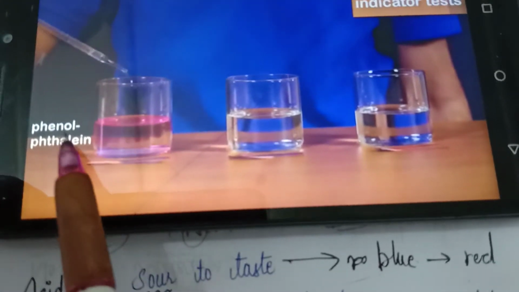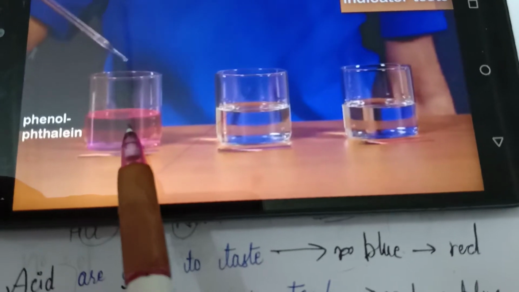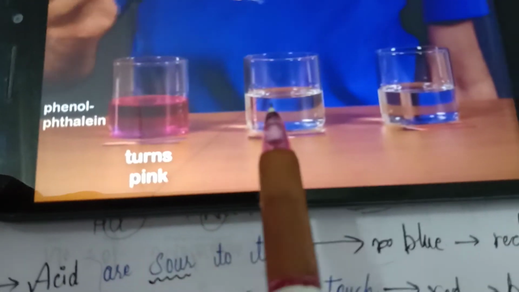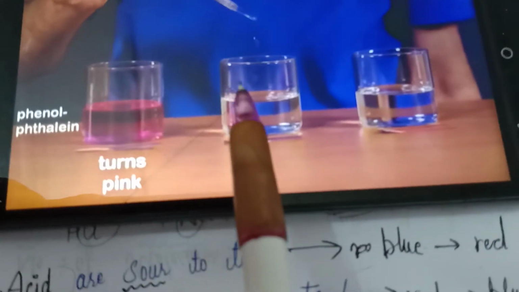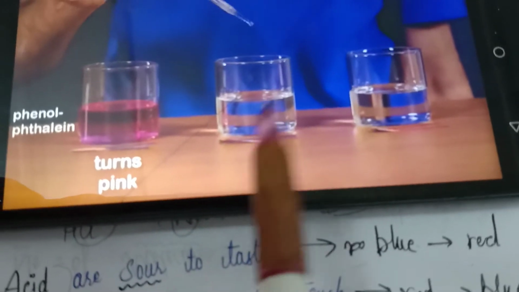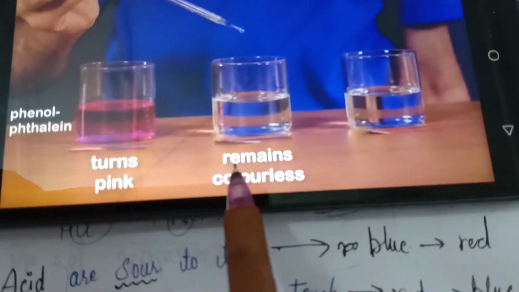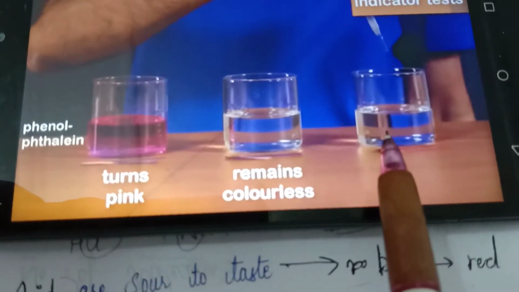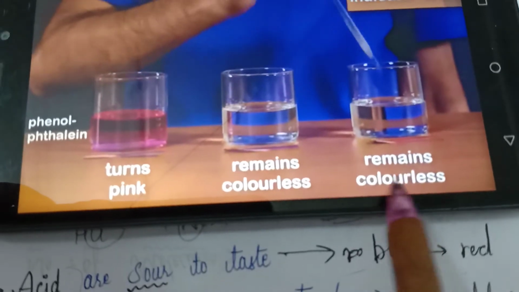When you add phenolphthalein indicator to the first solution, it turns pink in color, as you can see. When you add that phenolphthalein indicator to the second, it remains colorless. And when you add that phenolphthalein indicator to the third solution, it also remains colorless.